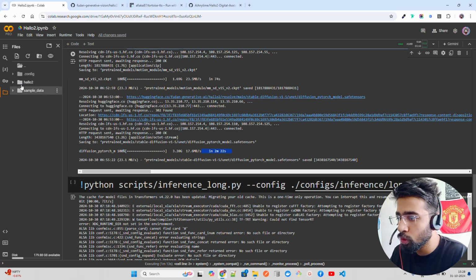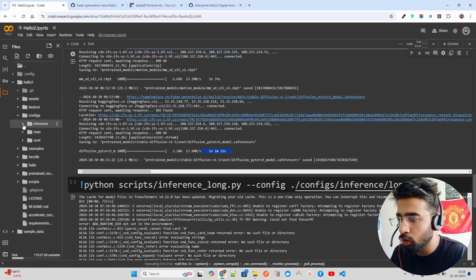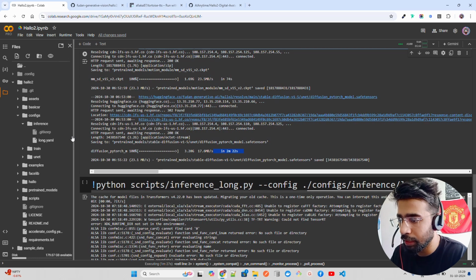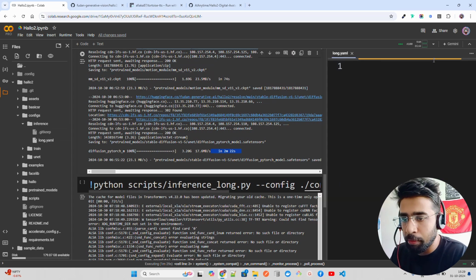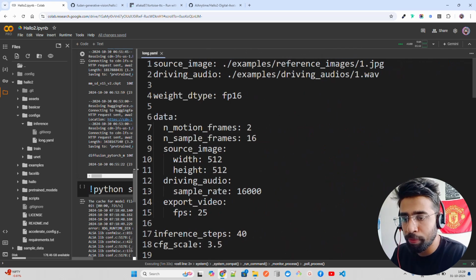Okay, so let me just go to Hallo2. You can see the Hallo2, and if you go to configs, you go to inference, and there's a file called long.yaml. If you open long.yaml, I'll explain that a bit. Now double click on long.yaml, so it will open here, and let's just use the sidebar to expand it further.